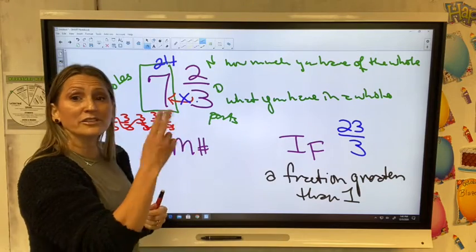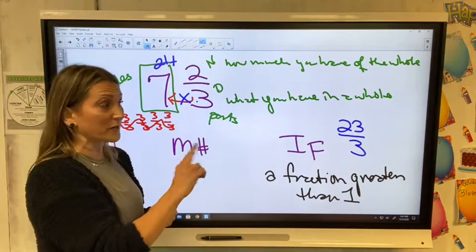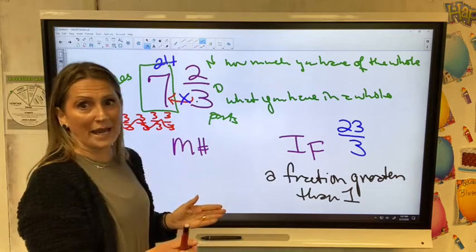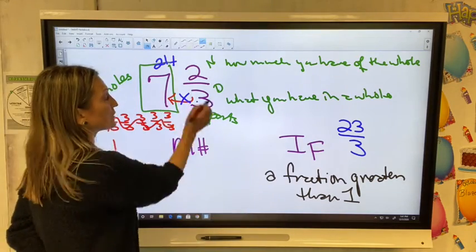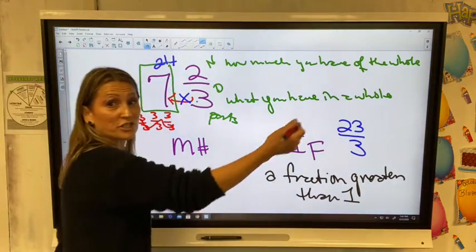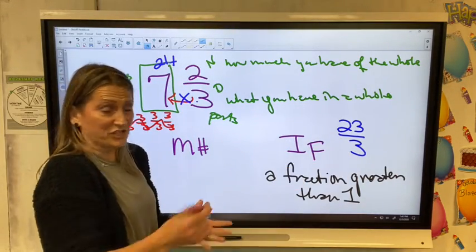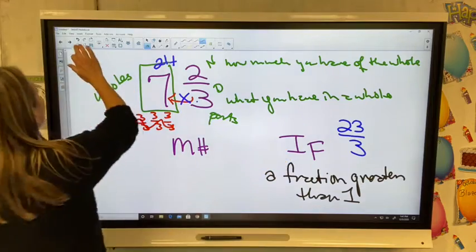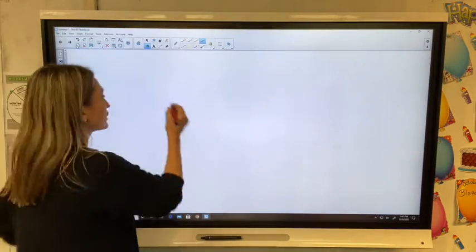So you can interchange your mixed number and your improper fractions very quickly, because you multiply your mixed number and add the extra parts. And to go from an improper fraction back, you use the inverse operation of division. So I'm going to show you that on a larger screen without all the words.